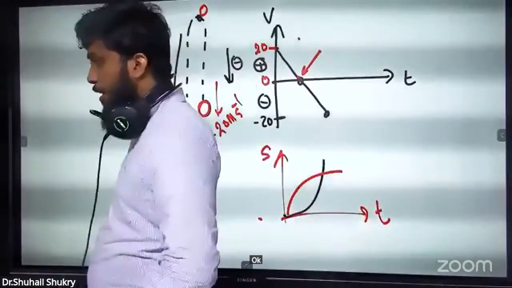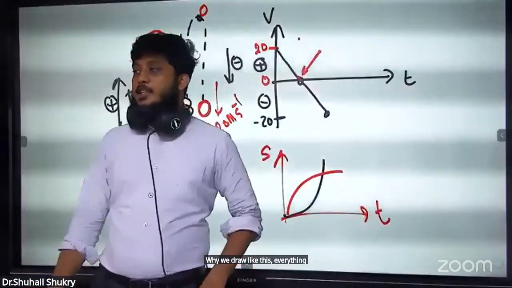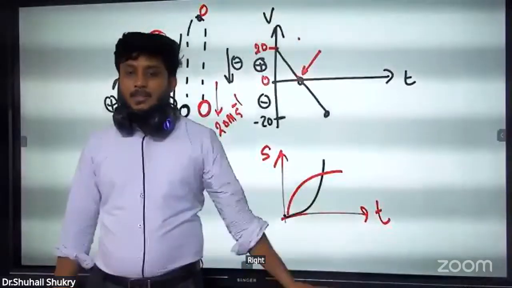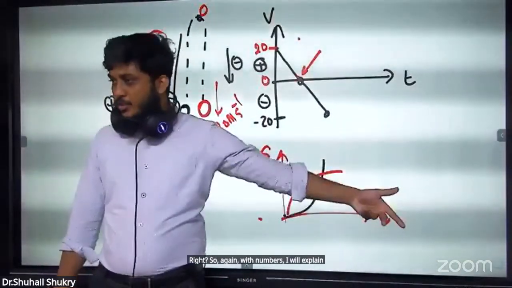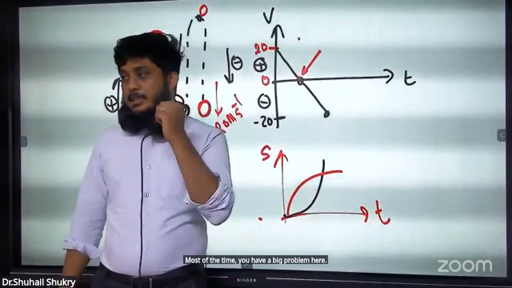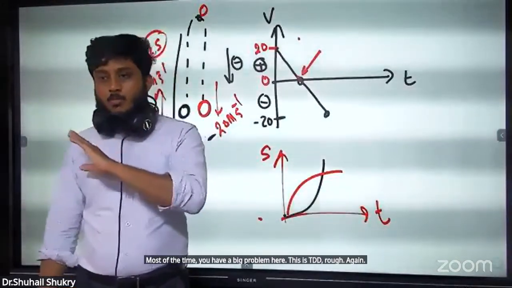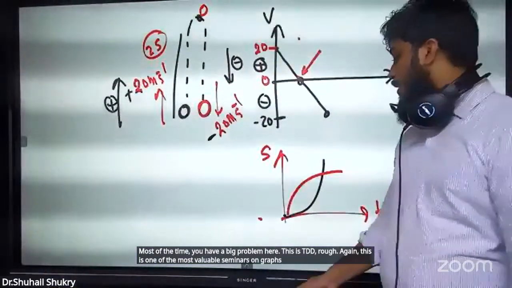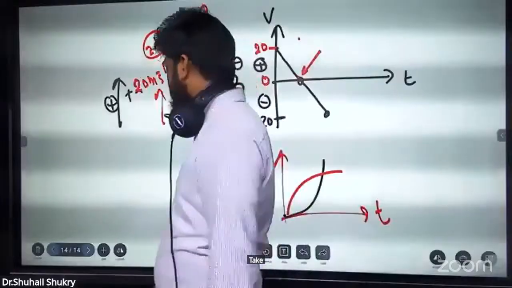Why do we draw it like this? Everything I will explain on Friday. Right? So again, with numbers, I will explain why we are actually drawing this. Most of the time you have a big problem with this ST graph. Again, this is one of the most valuable seminars on graphs, so definitely take this message to your friends as well.